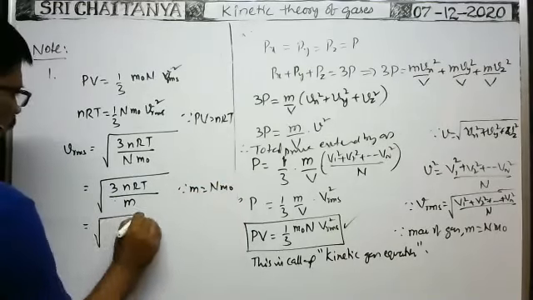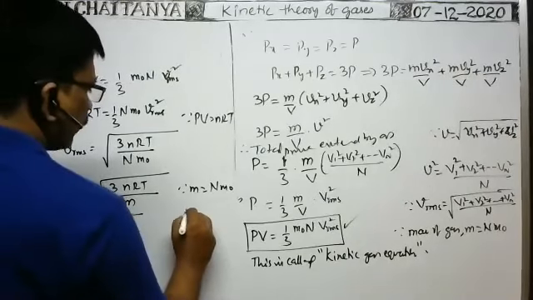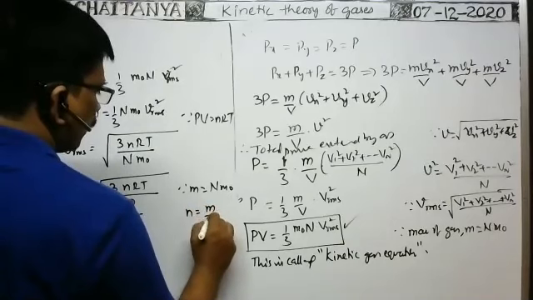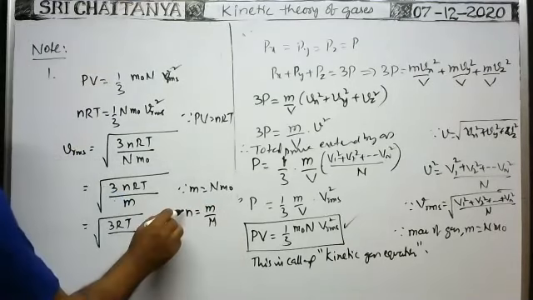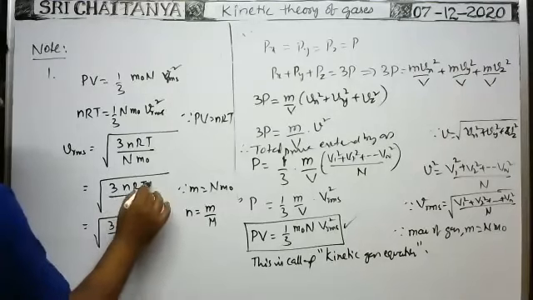So that is equal to the square root of 3RT by, the number of moles is equal to mass by molecular weight, so n by small m is equal to 1 by capital M.